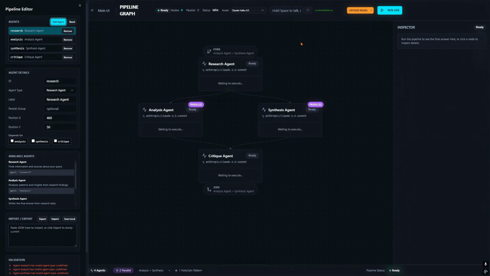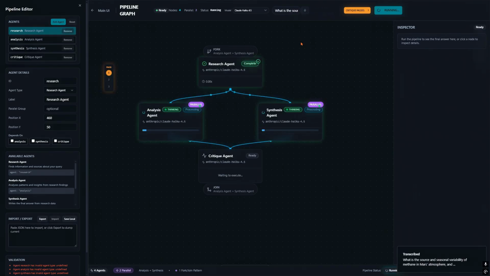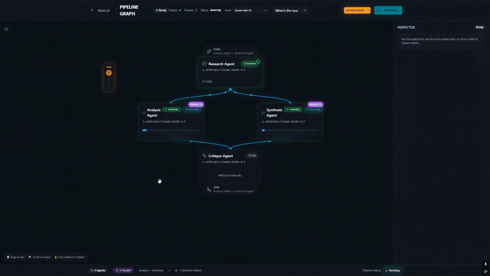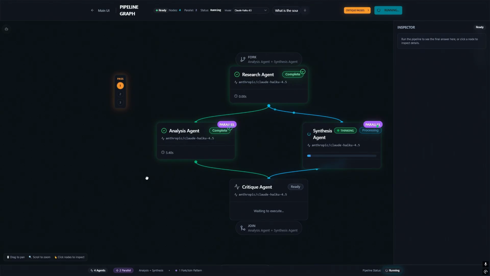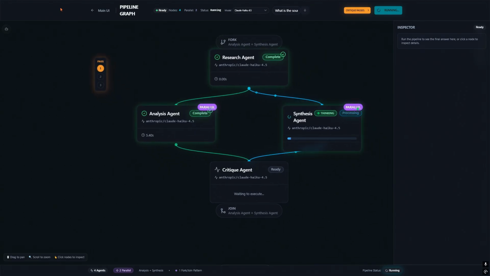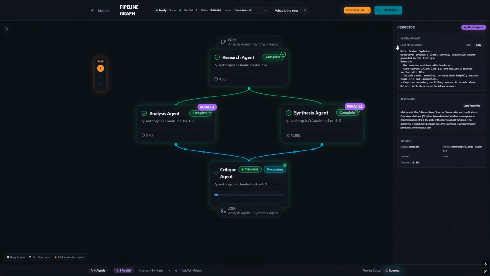Holy. All right, and look at the nodes. Aren't they pretty? Thinking. We've got a whole pass situation. We've got it set up for 3 passes. You can click over here and see what each of these are doing in terms of what they're researching, what the purpose is.